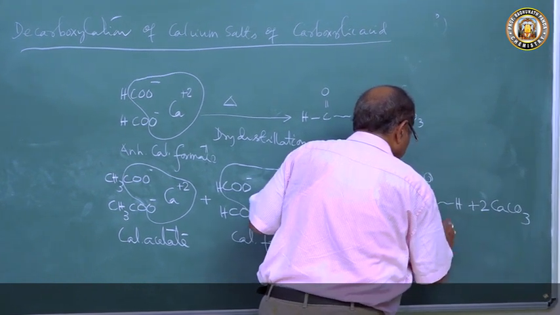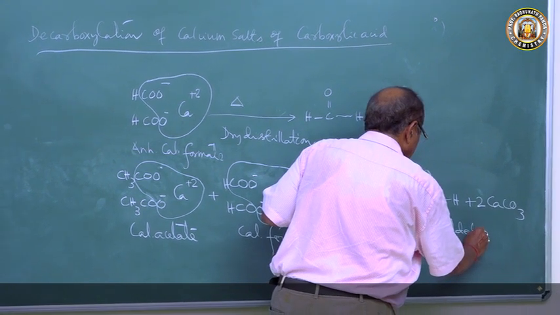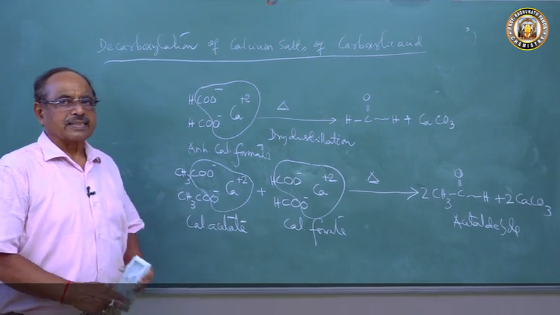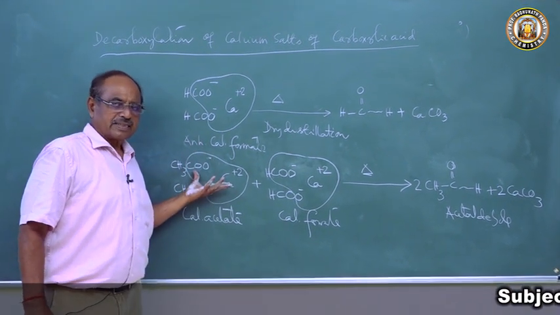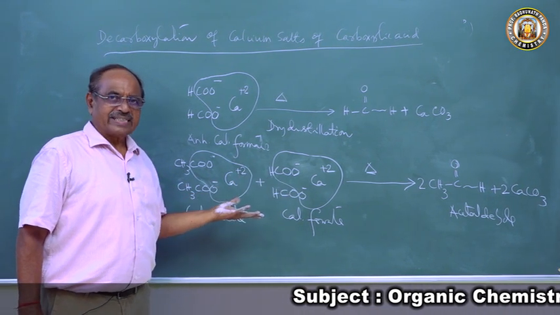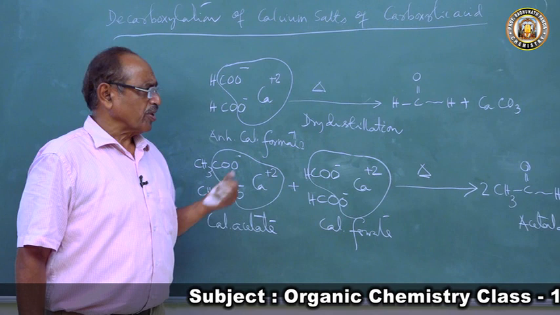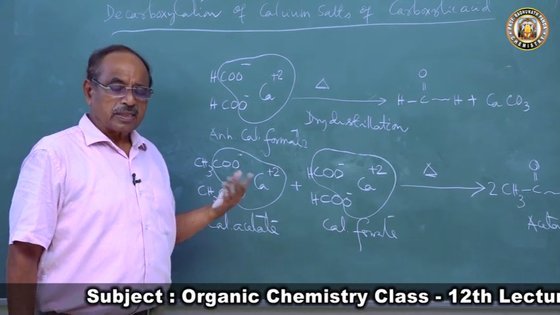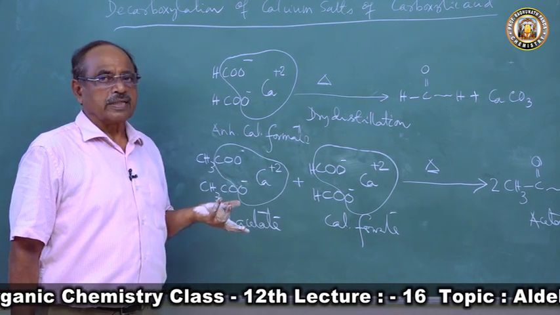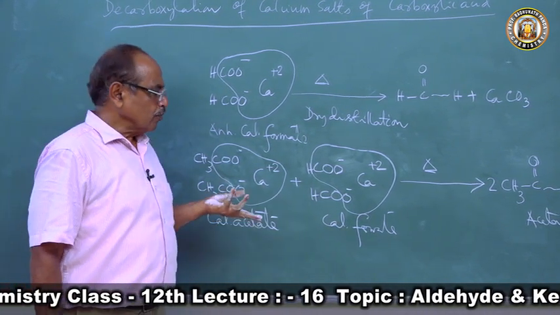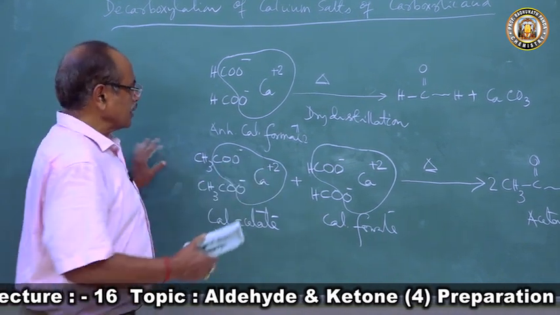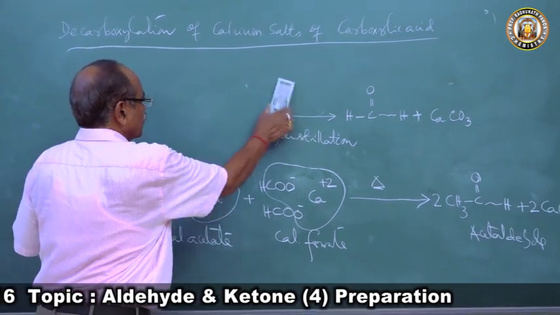We got here acetaldehyde. When equimolar quantity of anhydrous calcium acetate and calcium formate are strongly heated, it undergoes dry distillation or decarboxylation to produce acetaldehyde in pure form. Now if you want to prepare acetone, only you will take calcium acetate. If you only take calcium acetate, then acetone is formed.